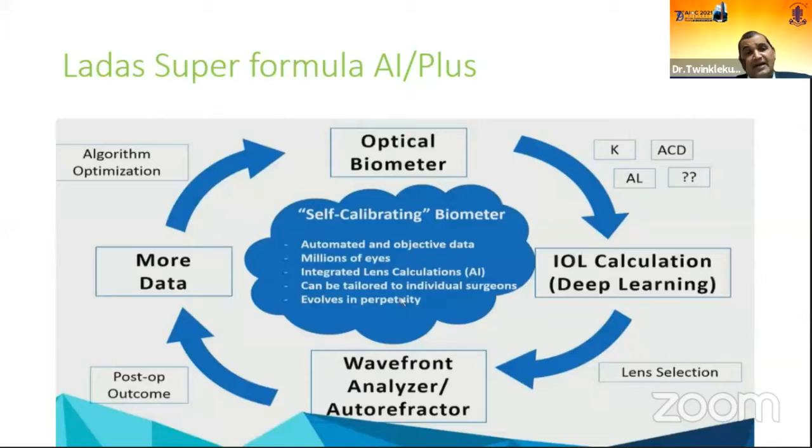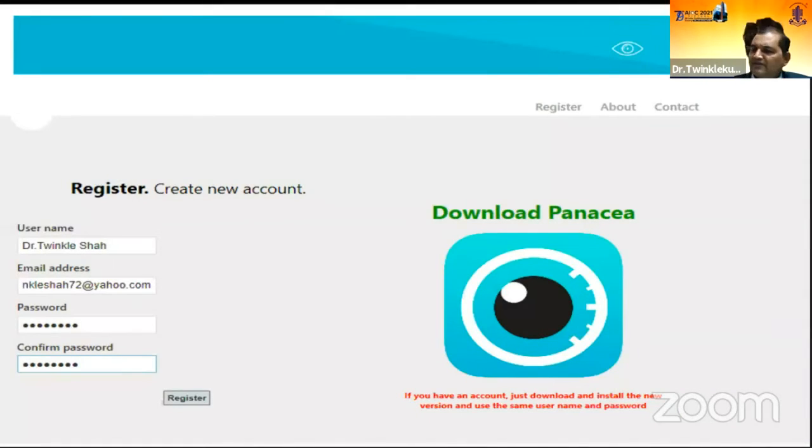Now another important part in the Ladas Super Formula is the upgradation of the optical biometers by self-calibration. Whatever results you get by putting in your input data with the deep learning IOL calculation, you get the power result. Once you select the lens and do your implantation, the data from the wavefront analyzer has to be submitted to the optical biometry. The newer optical biometers are coming up in such a way that the Ladas Super Formula will keep updating itself. Another one is the Panacea one.